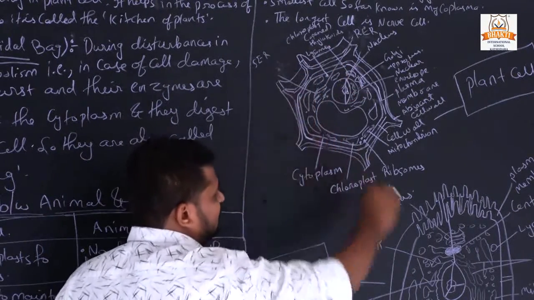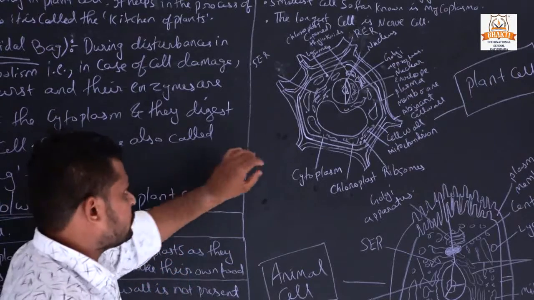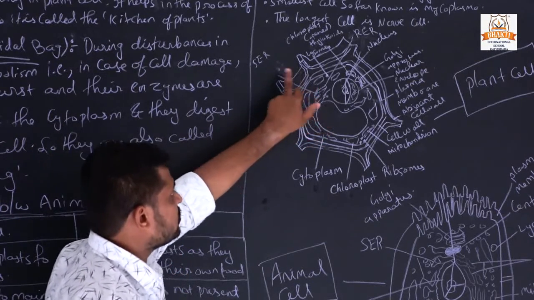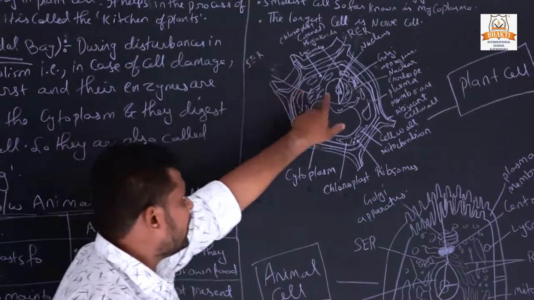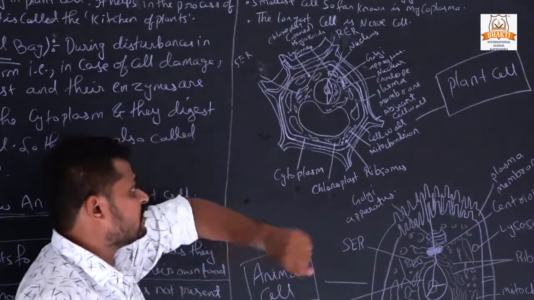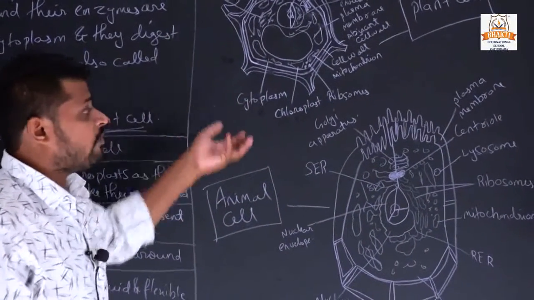You will see the complete structure, it is very complicated. This portion is called SER, smooth endoplasmic reticulum, and this portion is called RER, rough endoplasmic reticulum. So these are all the names of the parts of a plant cell.